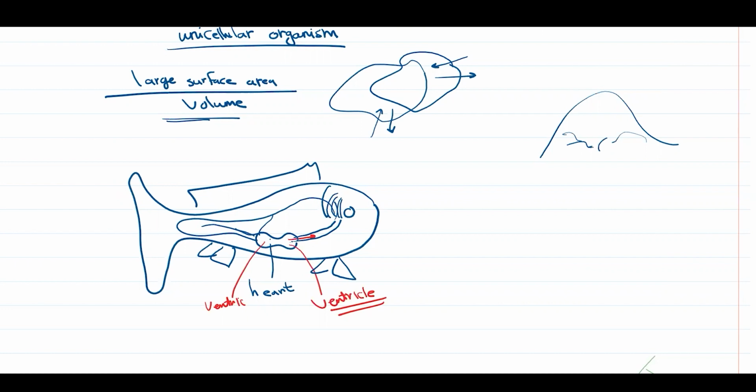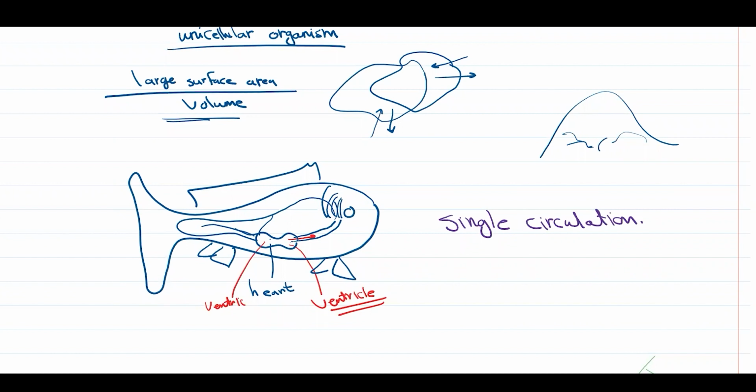If you see, the blood is forced out of the heart, then circulates all over the body, then goes back to the heart one more time. This type of circulation is called single circulation, or a single circulatory system. Why do we call it single circulation?